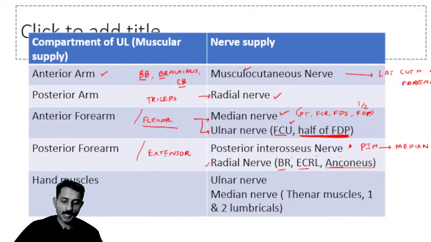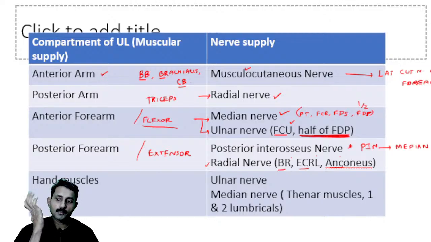Now the last part is the hand muscles. So the muscles of the hand are supplied by what? All the muscles of the hand are supplied by ulnar nerve, except the thenar muscles, which are supplied by the median nerve.